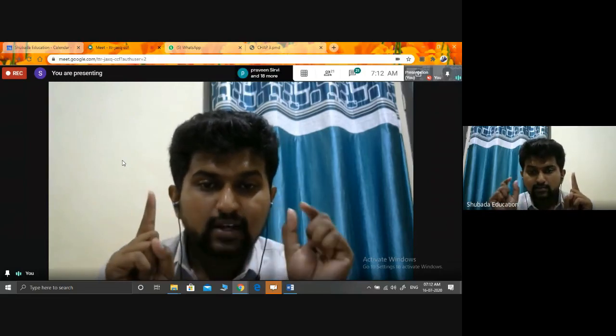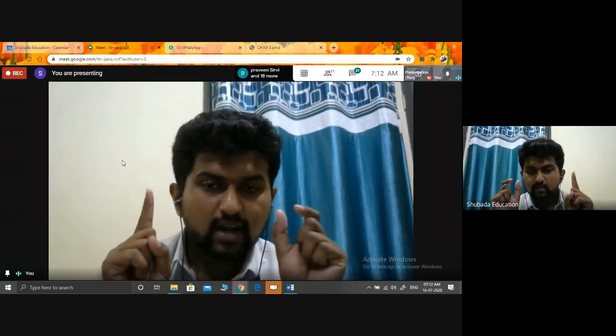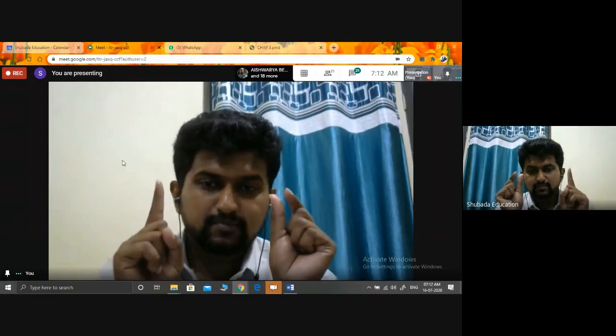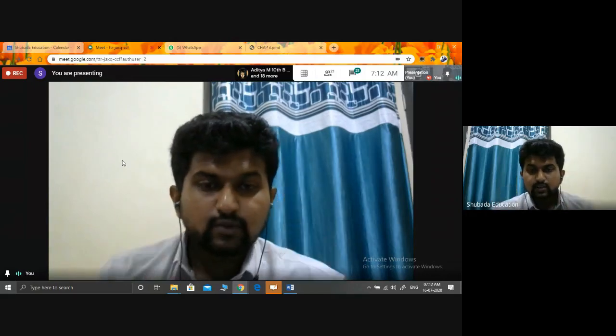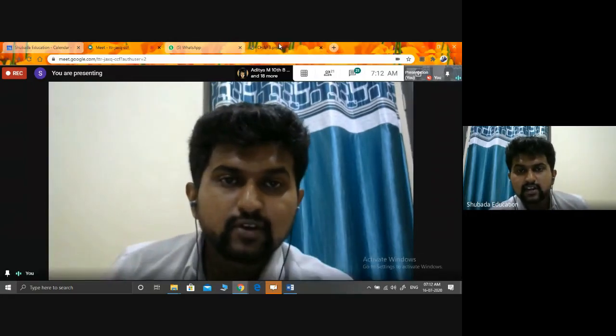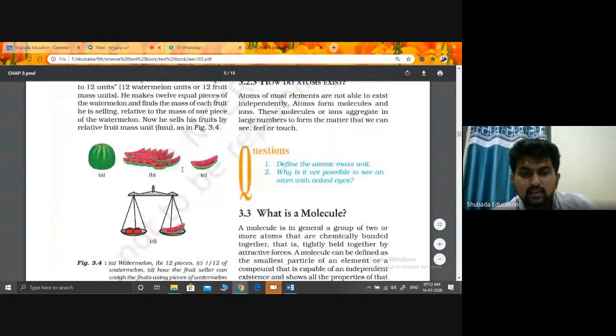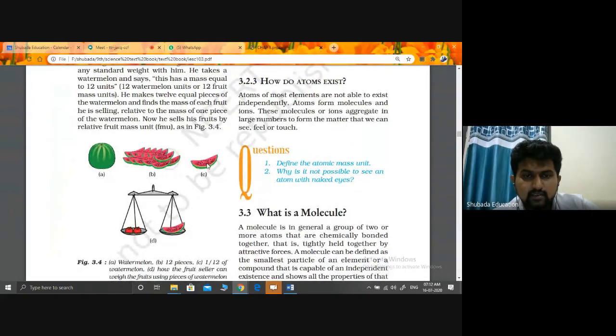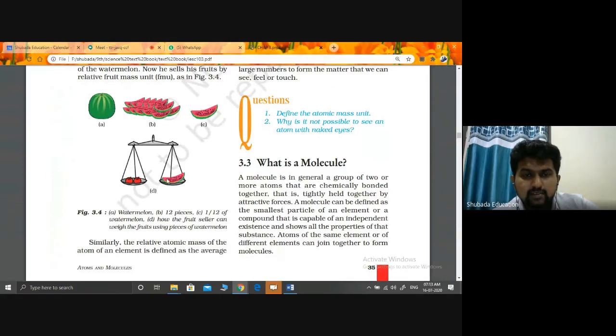In carbon-12, whatever the weight of one carbon is, hydrogen is the same fraction of it, like the fruit example. Look, there is a watermelon, we cut it into 12 pieces, one piece. So 2 apples equal 1 piece, 10 apples would be 5.